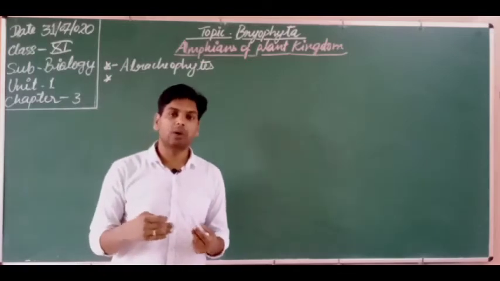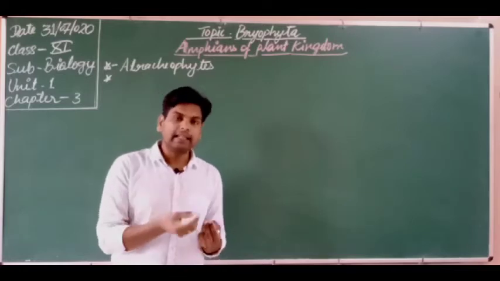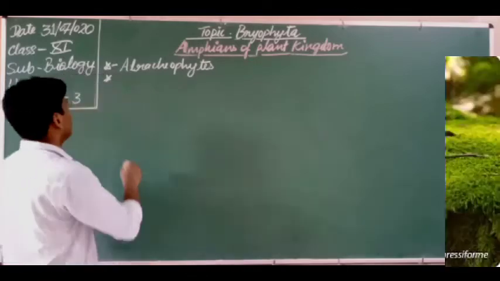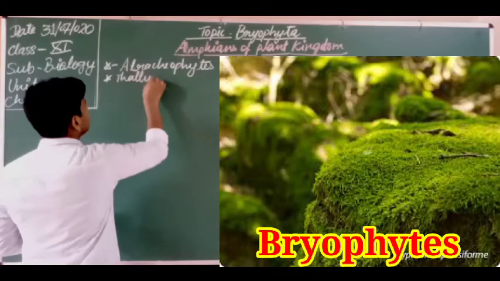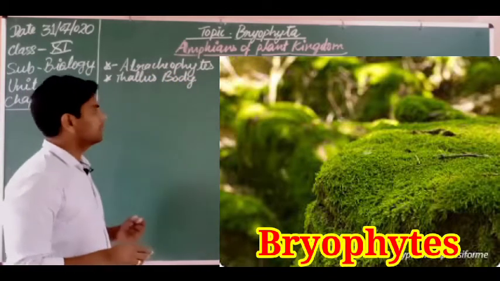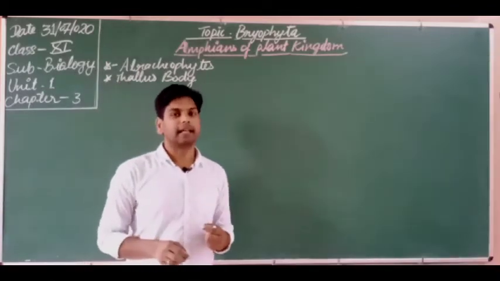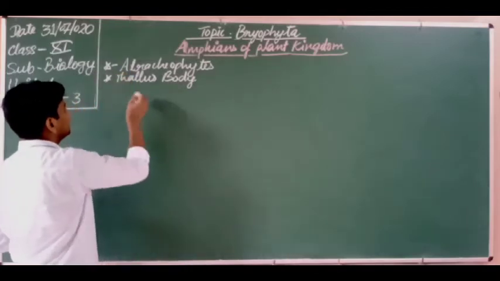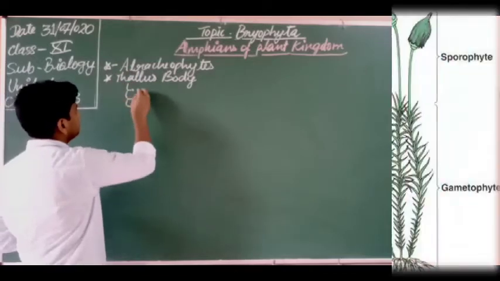That is why they are not as developed as other plants. They are a little bit advanced in comparison to the algae. That is why they also have a thallus body, but the thallus is a little bit more advanced than in algae. What is the advancement of the thallus? Let's discuss. The thallus may bear root-like structures.